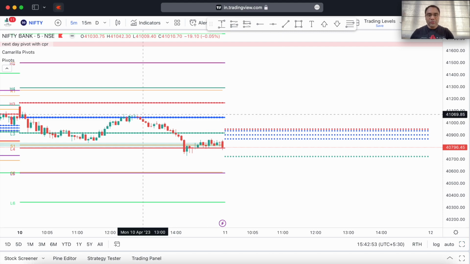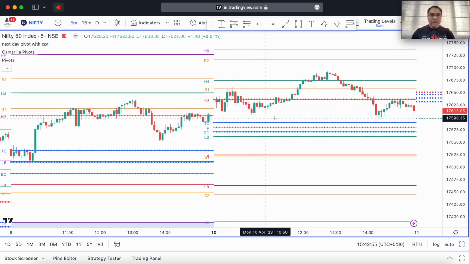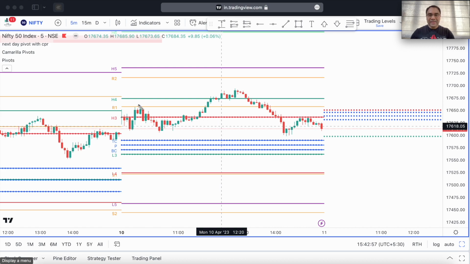Okay, now heading over to Nifty. See, in Nifty what happened was the price action actually showed a lot of volatility around this area. Went up, came down, went up, came down, so it kind of was volatile. But one thing was for sure, that Nifty was showing good strength. You could see that the CPR was here and it had opened roundabout at the H3 pivot itself, and it was taking support.